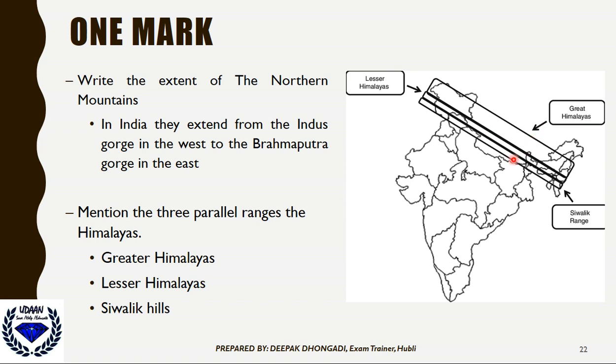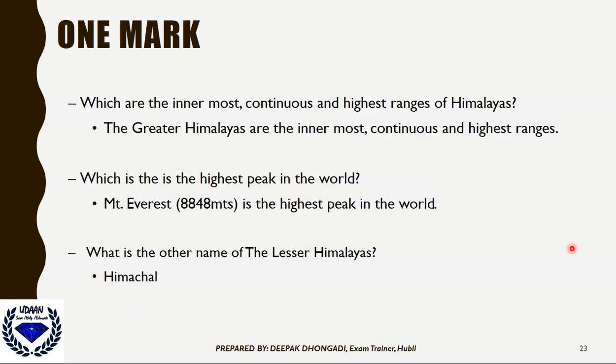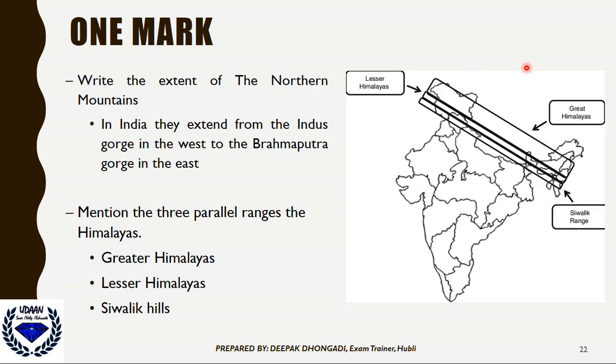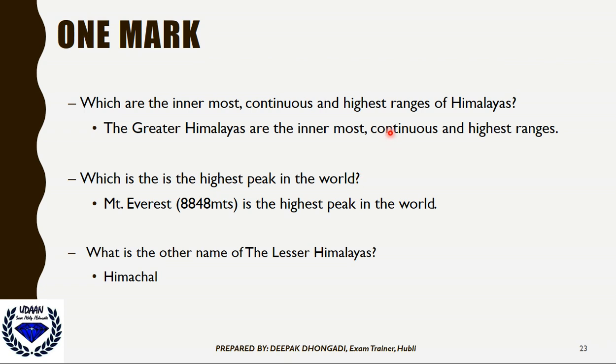Here we have the Lesser Himalayas, then the Great Himalayas, then the Shivalik range. Mention the three parallel ranges: the Lesser Himalayas, Greater Himalayas, and the Shivalik Hills. Which are the innermost, continuous and highest ranges of the Himalayas? The Greater Himalayas are the innermost, continuous and highest ranges.